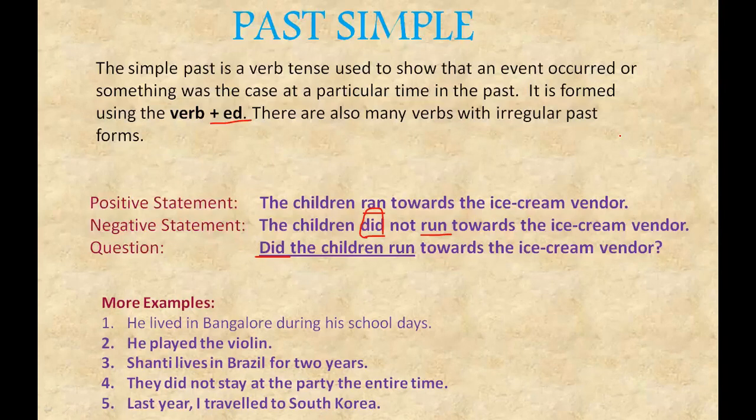A few more examples. He lived in Bangalore. Lived in Bangalore. Played. He played the violin. Shanti lived. Actually this is D. Lived in Brazil. They did not stay. Did not stay. Last year I travelled to South Korea. So these are simple past tense examples.